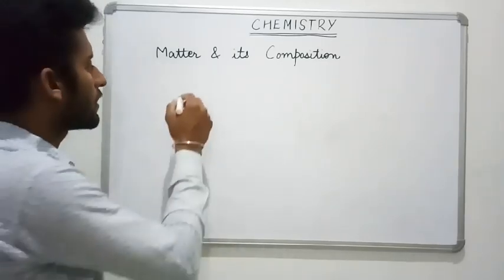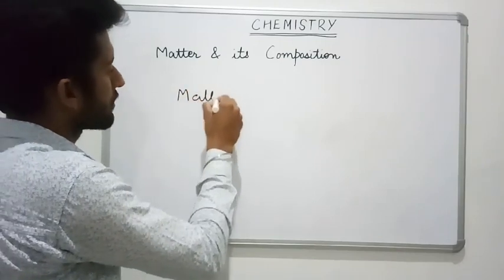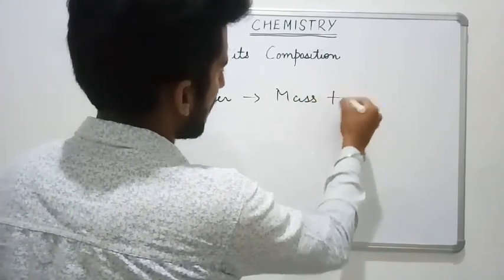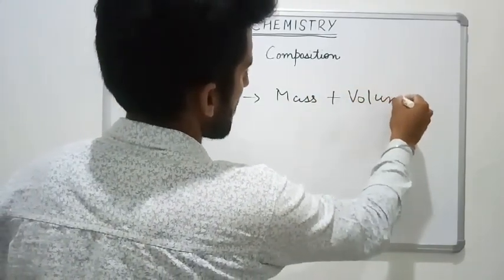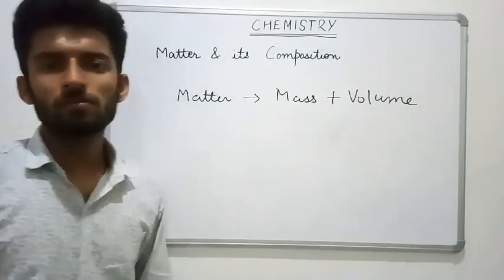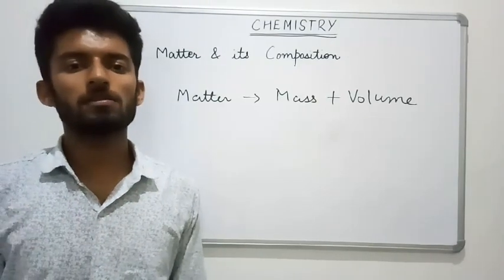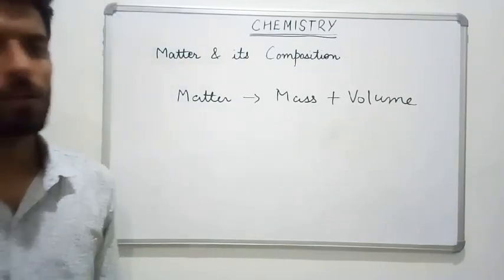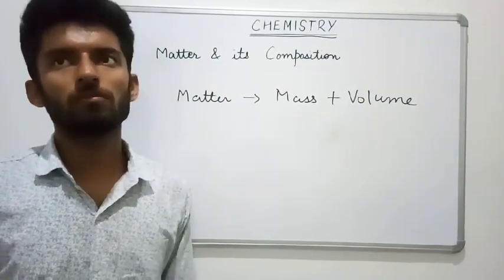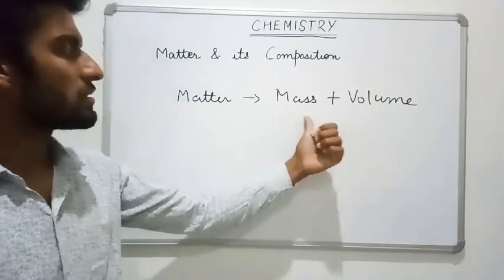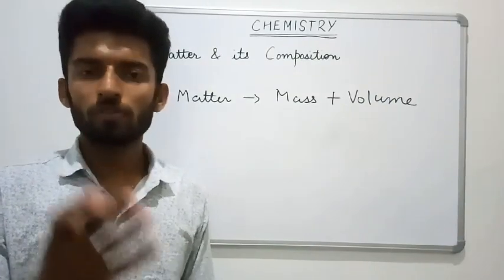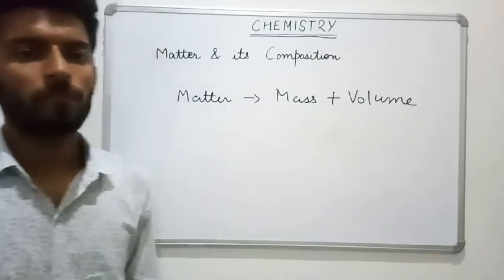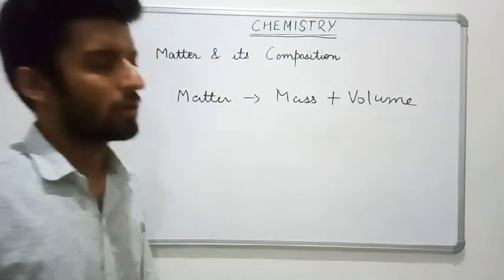Matter means anything which has mass and volume. Every object has mass, whether it is large or small, whether it is heavy or light. Also, it does possess some volume. Now, what is mass? Mass is the amount of a substance or amount of matter contained in anything. What is volume? It is the space occupied by any particular object.